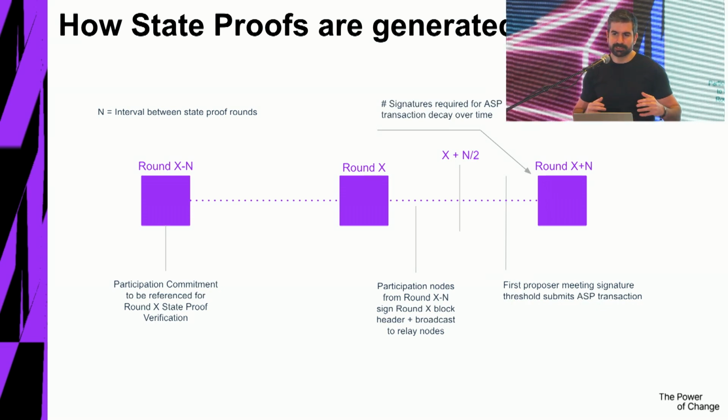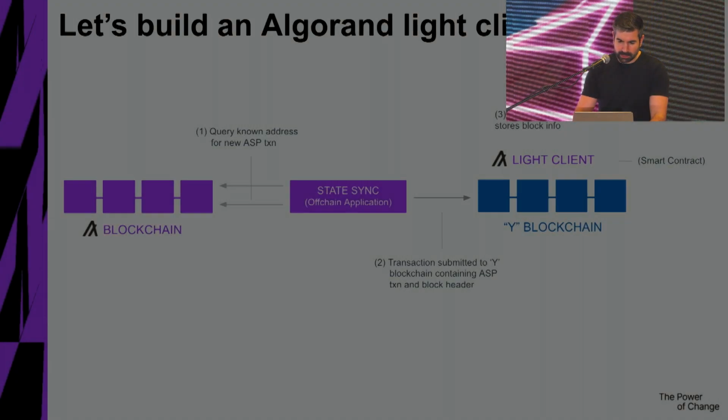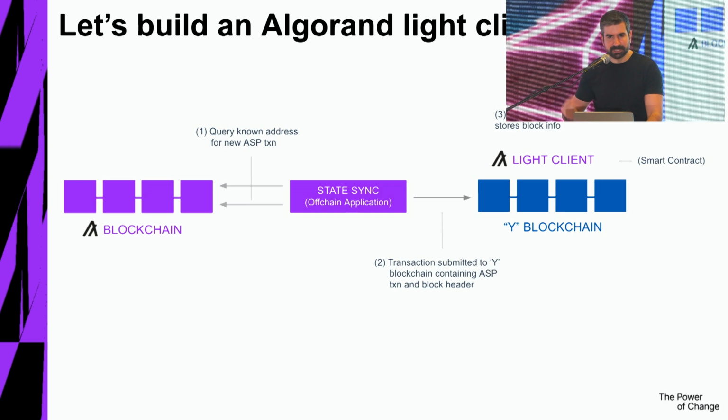And now all the attesters start to work. They all see the block, make sure everything is fine, sign it, and shoot the signature to the relayers, to the network. And at some point in the middle, essentially block 128 in this example, the relayers should have a sufficient amount of signatures, and they're going to collect them, compress them, and create the state proofs. The moment they pass the specific threshold of security, they will release it, and now we have a nice state proof in hand. This happens in cycles, and we generate all of them. They're all posted to a specific address to make it easy for everyone to collect them.